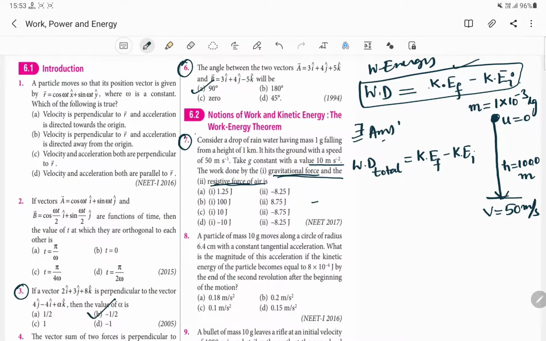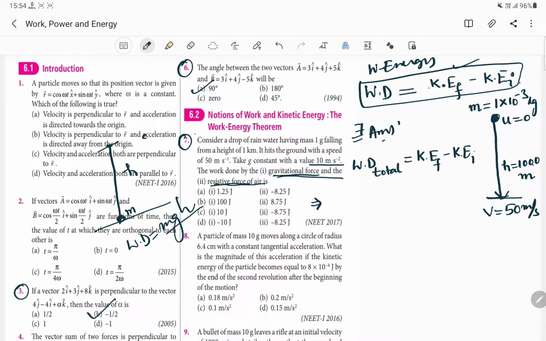Here the work done will be of two different types. One will be the gravitational work done, and you should remember this very important concept here. If this mass m is to be lifted to a height h, what will be the work done against gravity? The work done will be equal to mgh. So any work done against the gravitational force will be mgh.